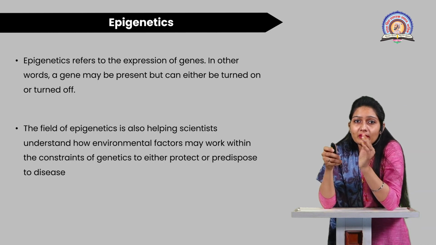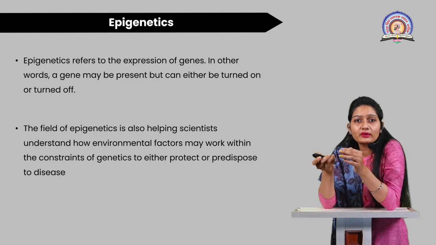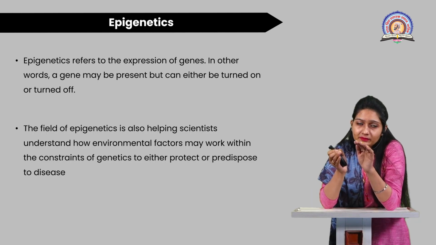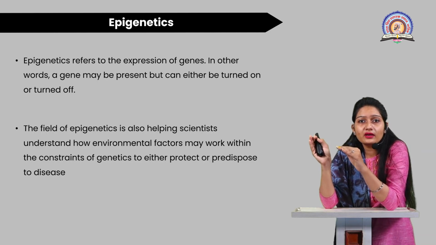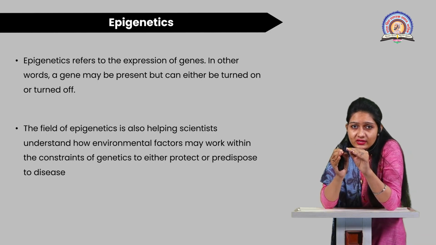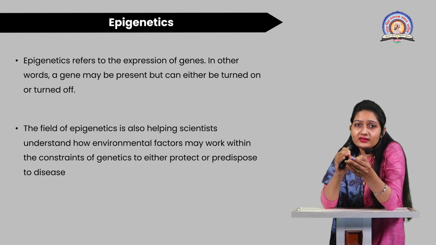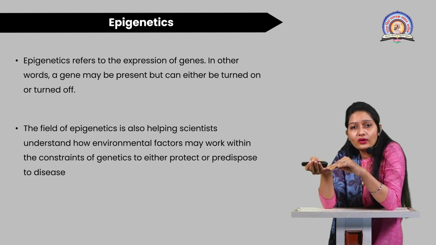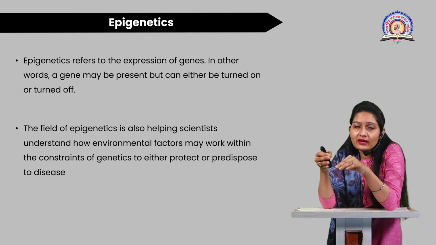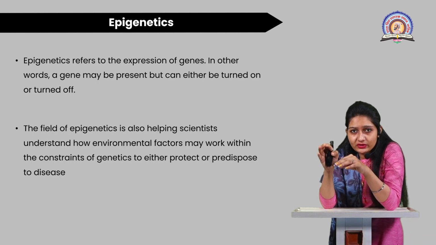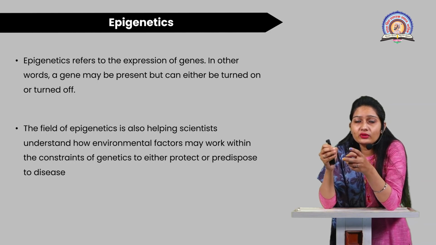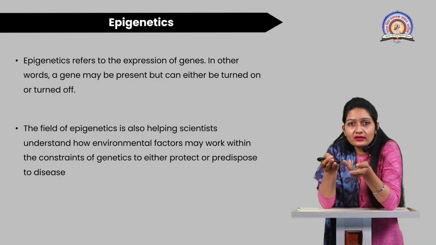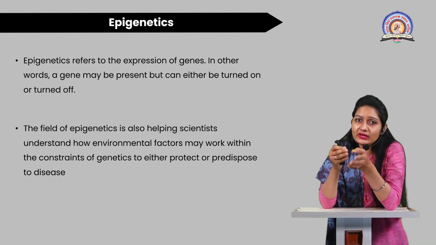Some environmental factors are also responsible for epigenetics, which is a hereditary thing. So hereditary genes can be expressed or turned off according to the environmental factor or according to mutation. For example, in twins you can see two different hair colors or two different eye colors, and that is because of epigenetics.